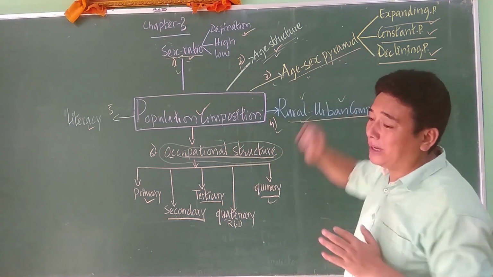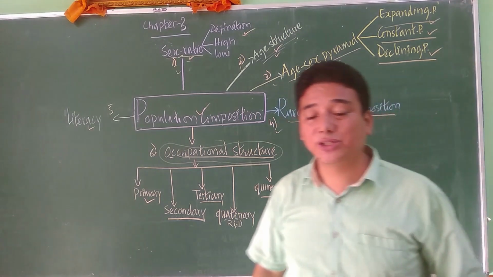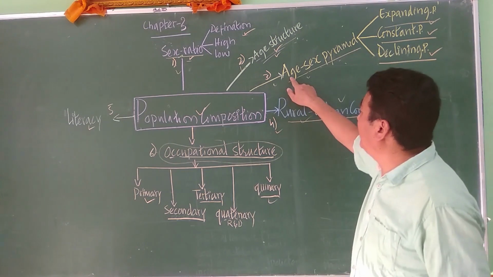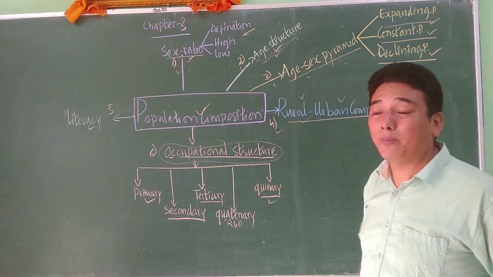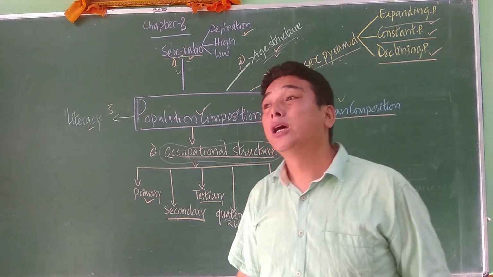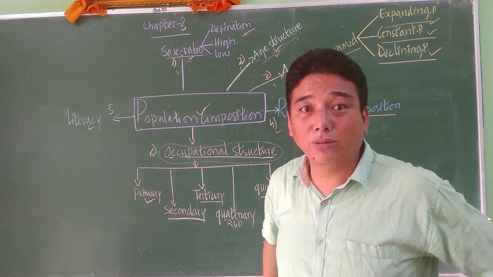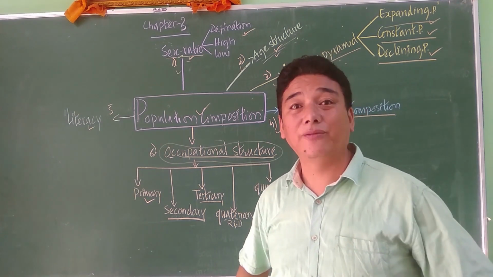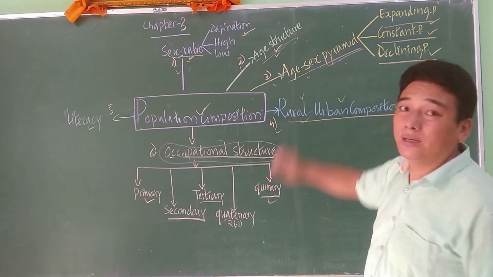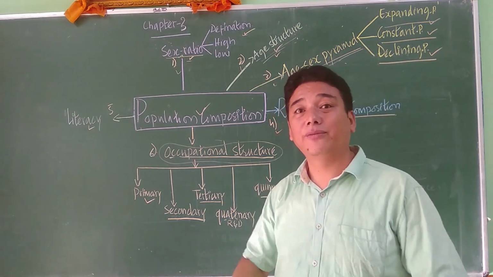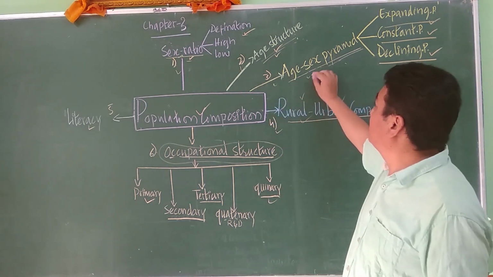Then the age-sex pyramid. Age-sex pyramid is a graphical representation of age and sex. Sex means male and female, and age means the population's age. For example, 0 to 15, 15 to 59 and above 60, all those ages are shown on a graph in a triangular form, a pyramid. That is known as the population pyramid.